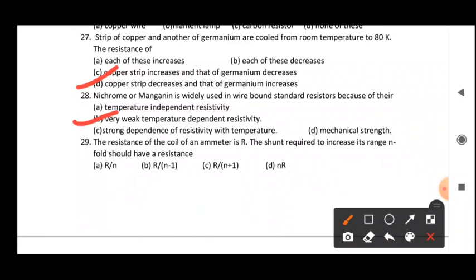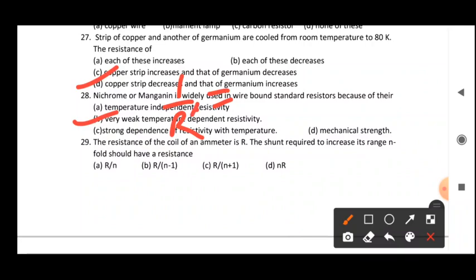It means a shunt of resistance R upon (n minus 1) will be needed, in parallel. In the construction of an ammeter we use a shunt in parallel with the galvanometer. So the shunt is connected in parallel for the ammeter. If you calculate the equivalent resistance of all these in parallel, suppose the equivalent resistance is r dash for n-fold.